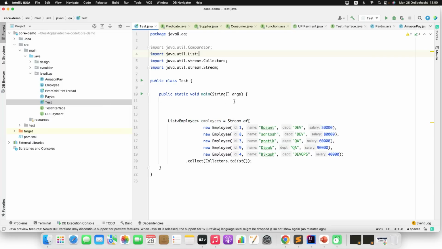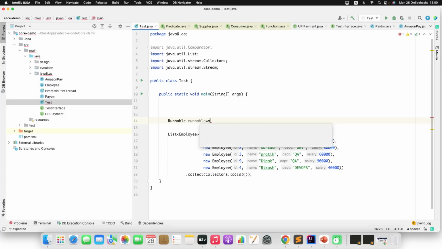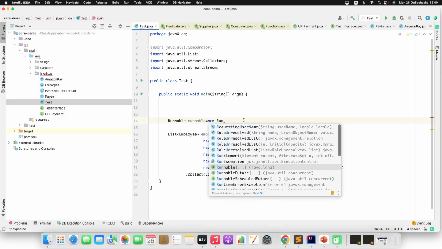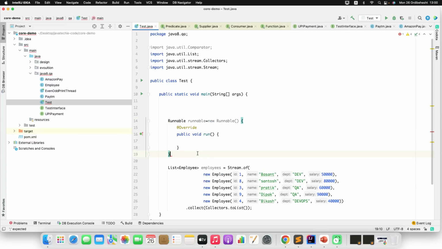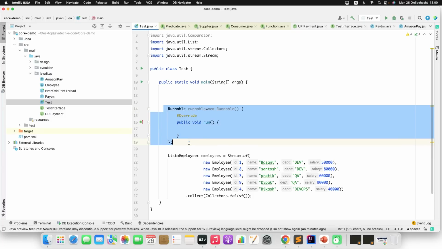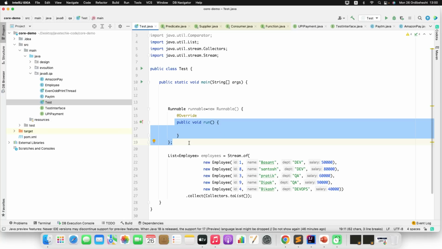Since we know that Runnable, Callable, Function, and Consumer are functional interfaces, let me take an example of one. Let me take Runnable equal to new Runnable. Since this is an interface, I cannot create an object of it, but I can create an anonymous implementation of it. This is how I can create it. Now, since this is a functional interface, you need to understand how you can define its abstract method using a Lambda expression.